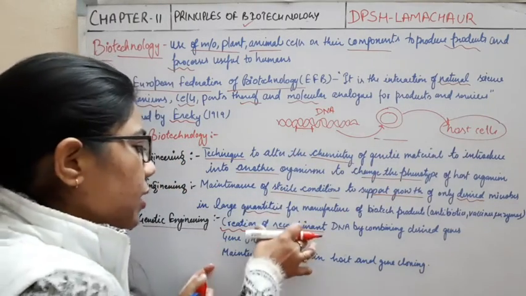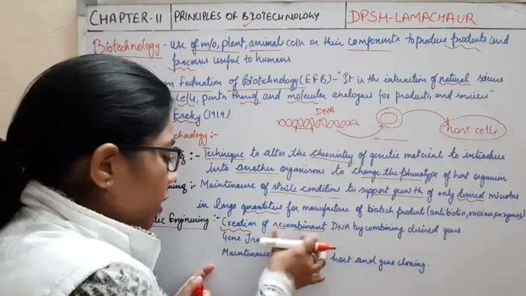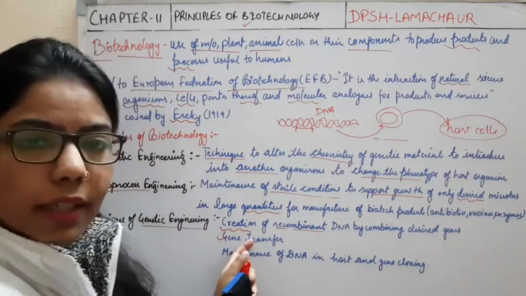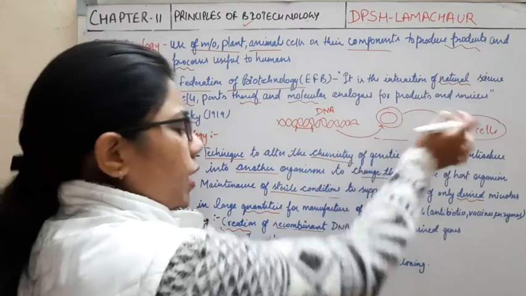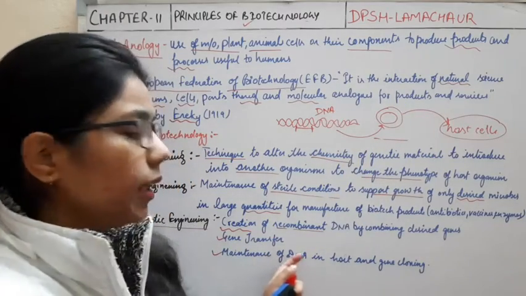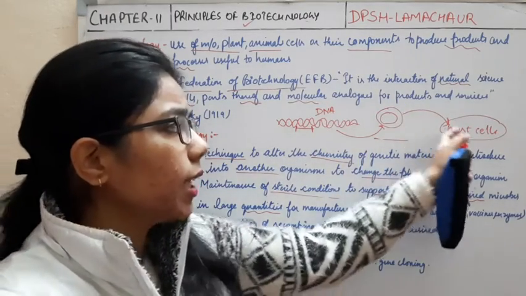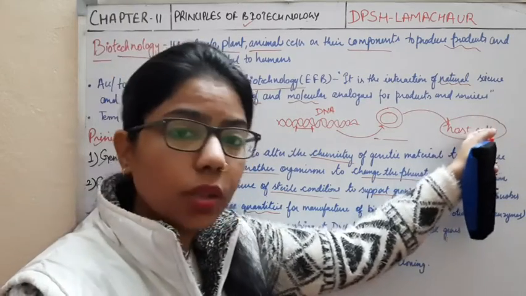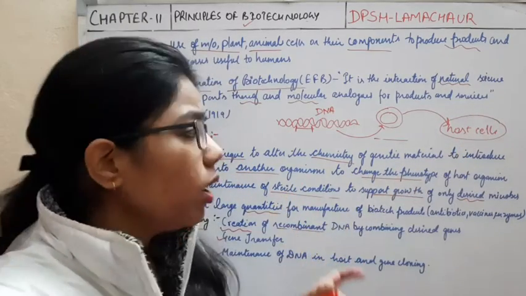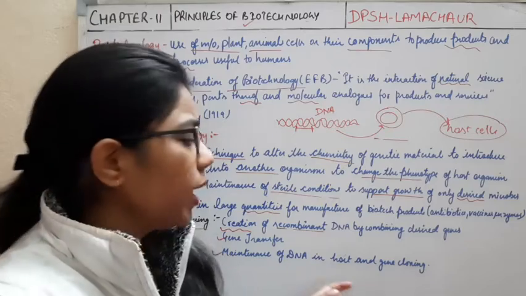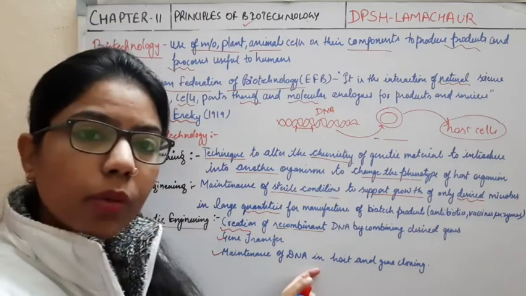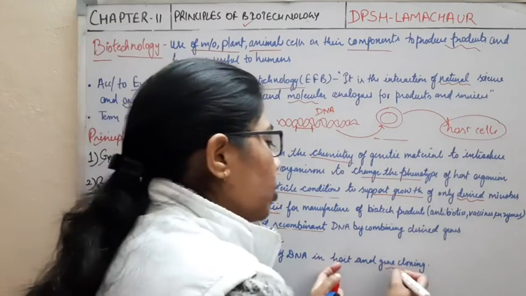Okay, so we will understand the steps which are involved here. Then gene transfer, as I have said, that gene should be transferred, and after that, maintenance of DNA. How this DNA is maintained inside this host cell, we have to take care of that also. And when we are talking about the maintenance of DNA, we are talking about gene cloning.